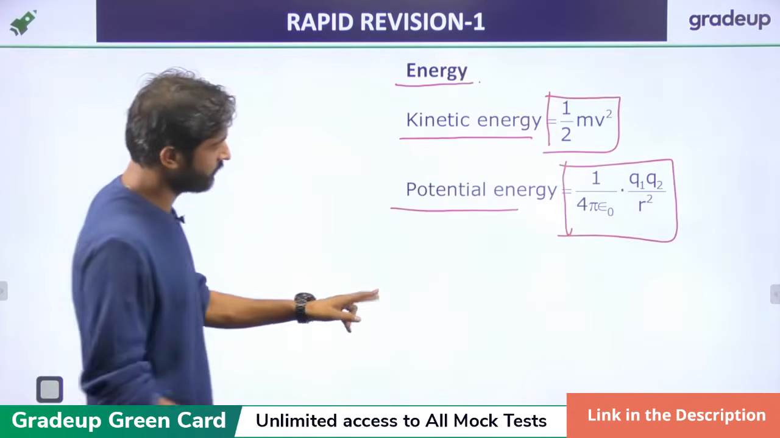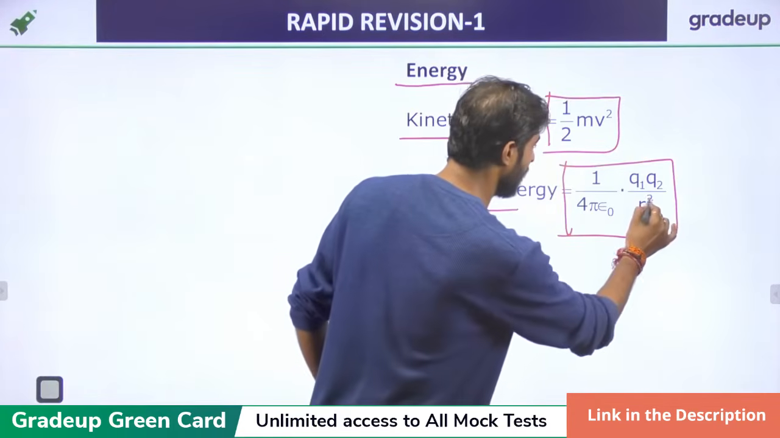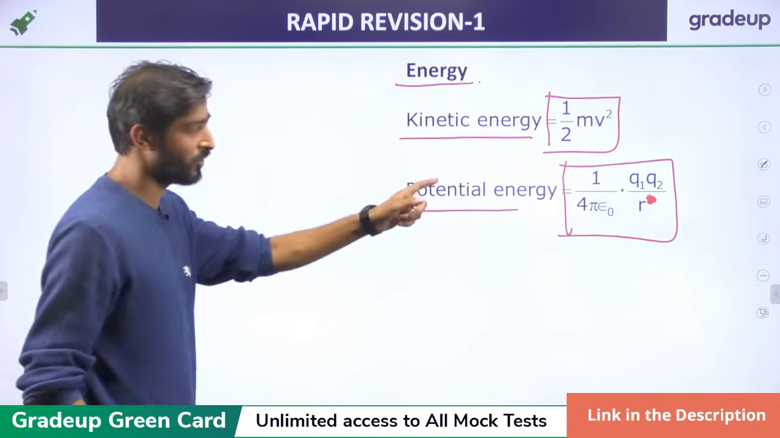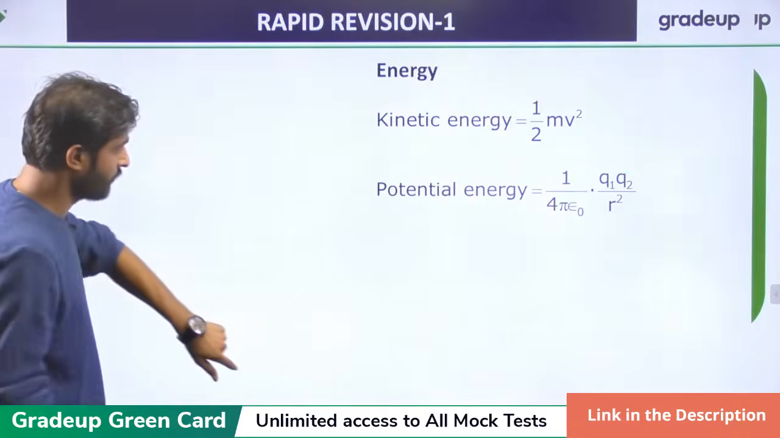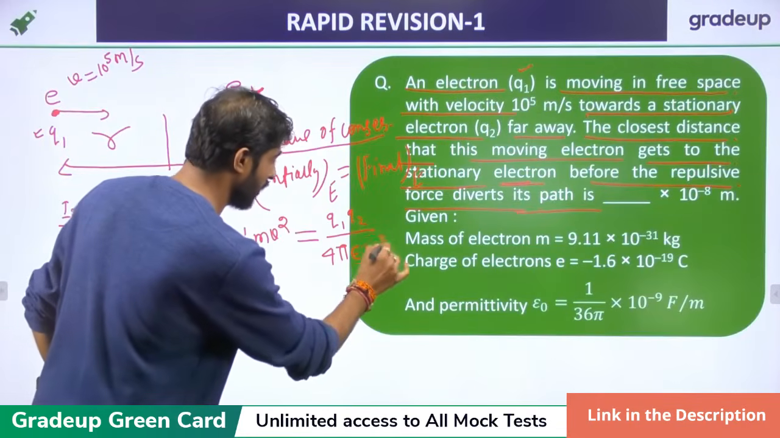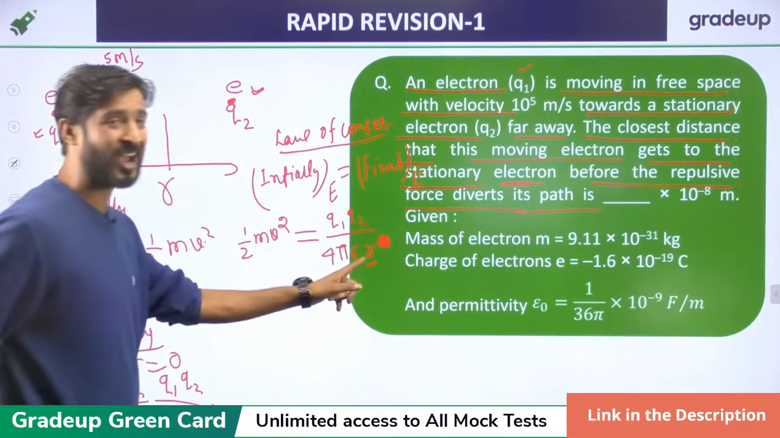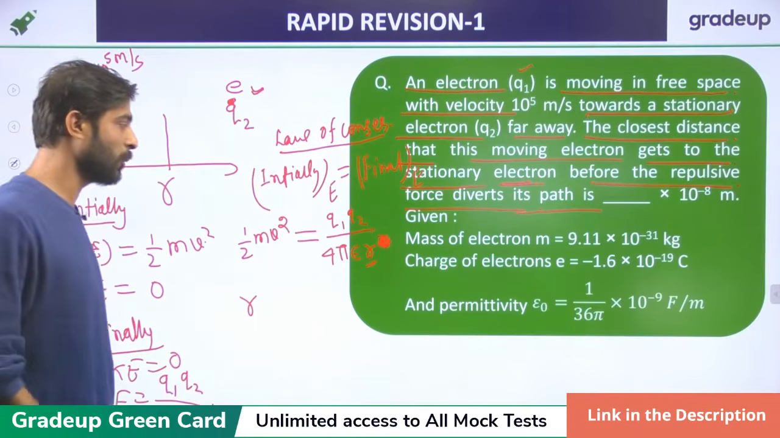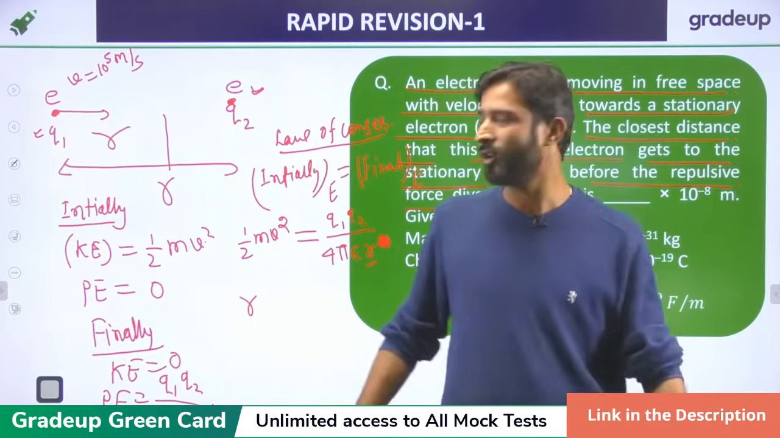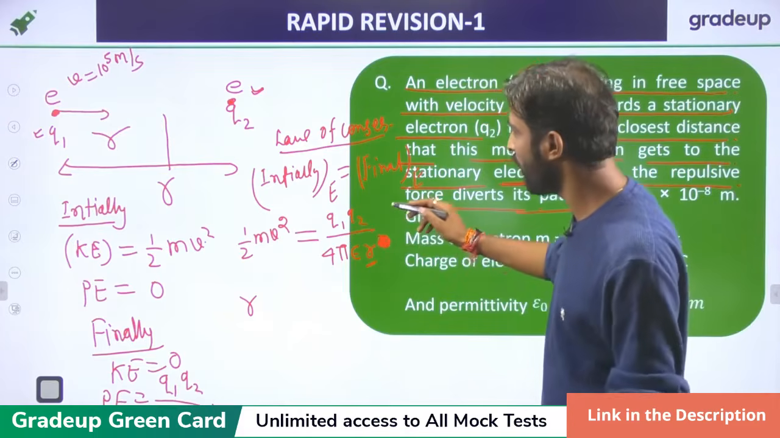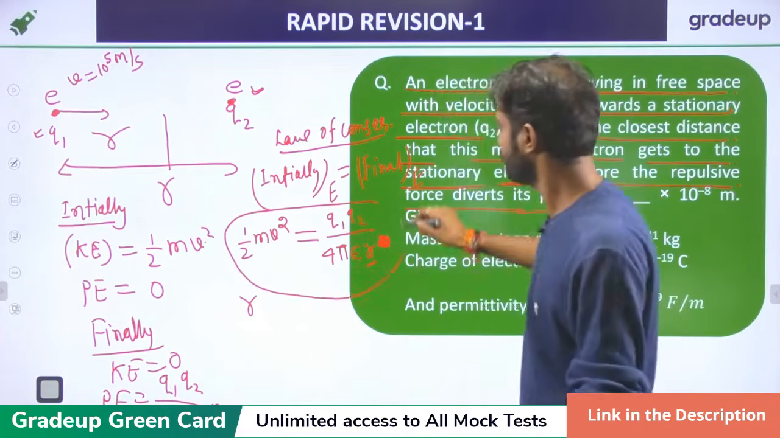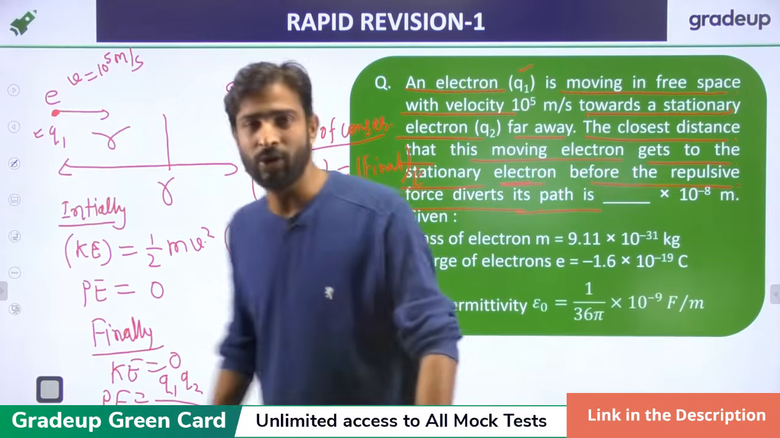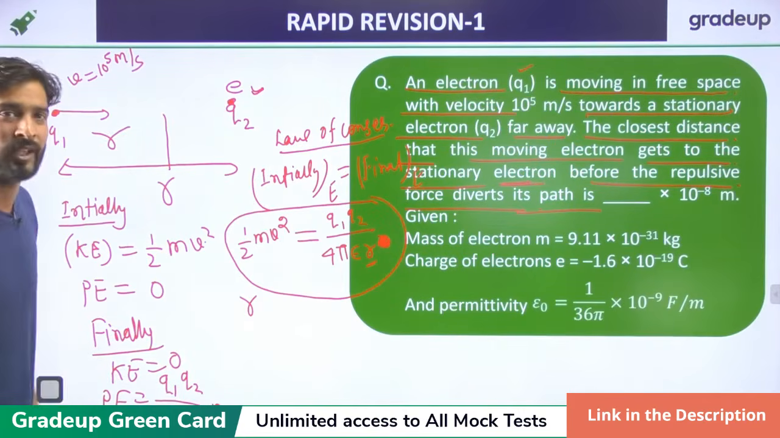Okay, just forget about this. It is not r square, it is r. Q1 Q2 upon r, because it is energy, you have to multiply with r, so it becomes r. Just forget about the formula of r square, it is just r. Q1 Q2 upon 4 pi epsilon r is the formula of the potential energy. Use this formula and get the value of r. Just give me the answer as fast as possible.